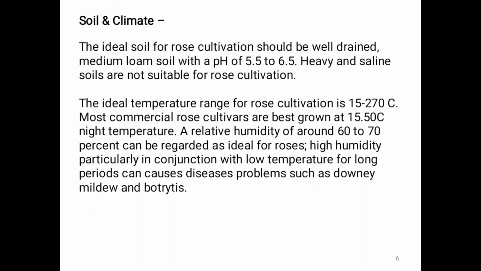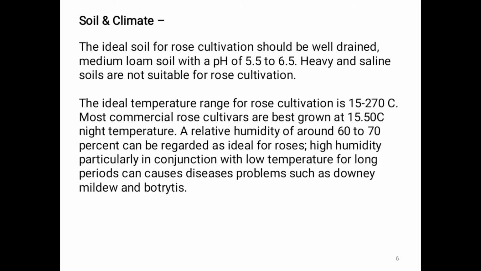That's about soil requirement. The next, climatic requirement. The ideal temperature range for rose cultivation is 15 to 27 degrees Celsius. Most commercial rose cultivars are best grown at 15 degrees Celsius night temperature. Relative humidity around 60 to 70% can be regarded as ideal for roses. High humidity, particularly in conjunction with a low temperature for long periods, can cause disease problems such as downy mildew and botrytis.